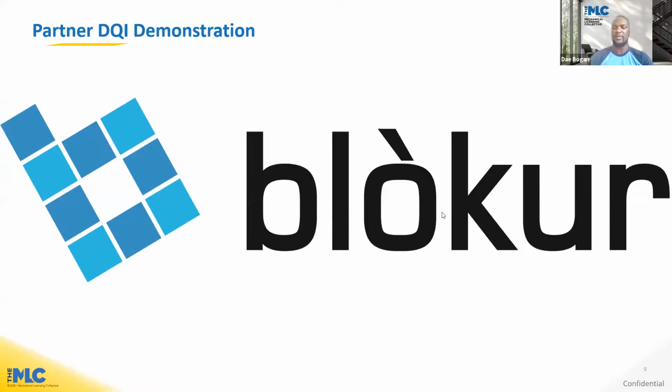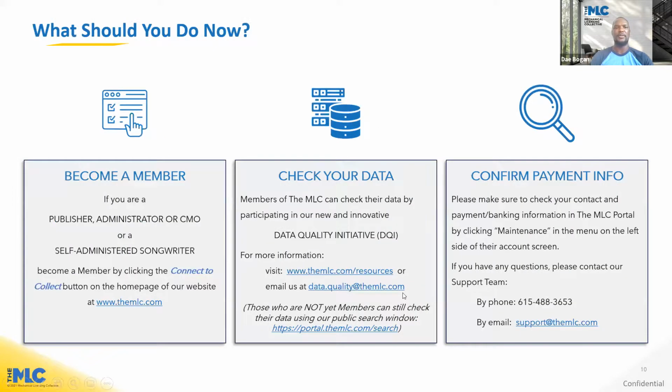Okay, so we just saw a quick presentation overview of Blokur's implementation of the DQI. So what should you do now? Well, if you're not a member, you should become a member of the MLC. You can do that by going to the MLC.com, clicking on Connect to Collect, and then you want to start the process of checking your data. So you need to set up a relationship with us for DQI, and then obviously if you're using Blokur to participate in the DQI, you can do that directly within your Blokur account.